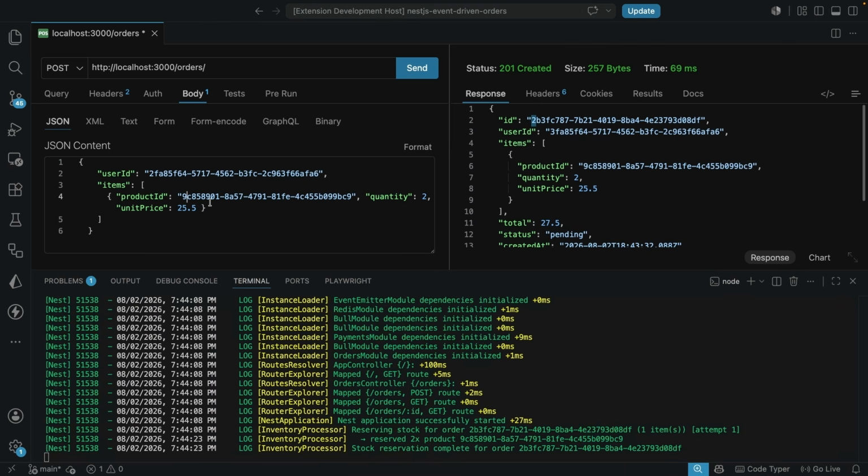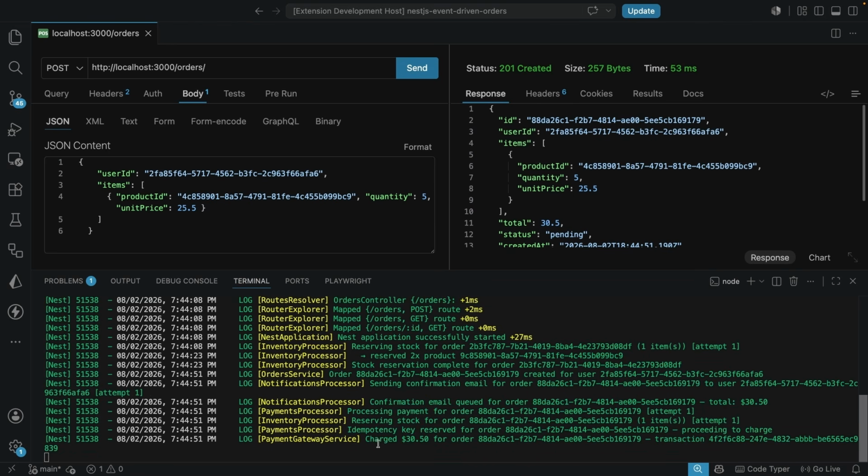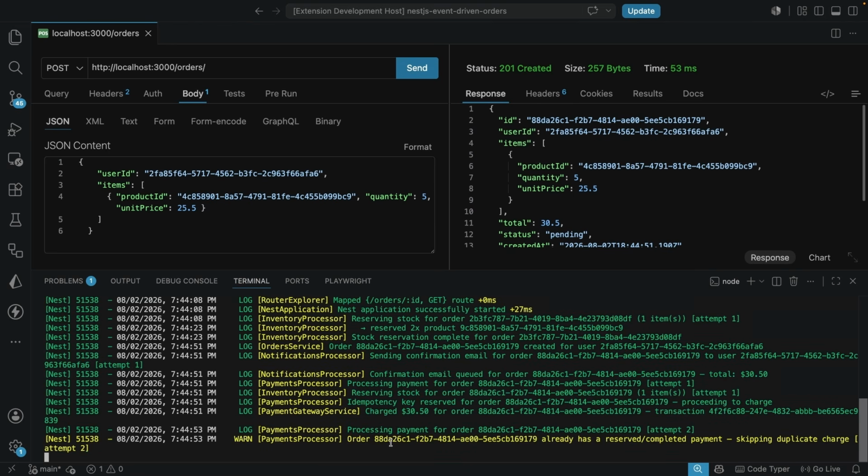And here we have the product ID. I'm just going to change this here just so that we can mix things up, and also change this here a little. So let's give this another trial. I'm going to hit send here. So let's see. And I'm just going to go and cancel this. And we see that this payment here already has a reserved completed payment. It's skipping duplicate.